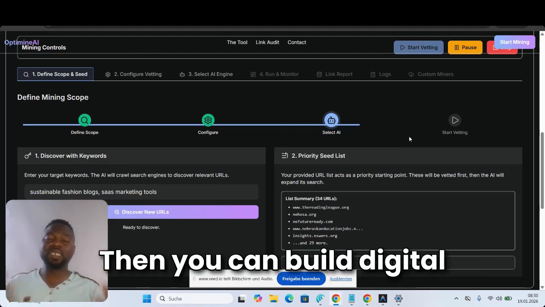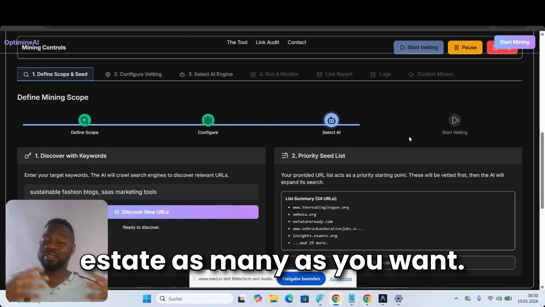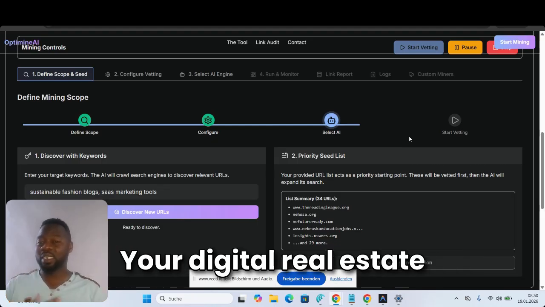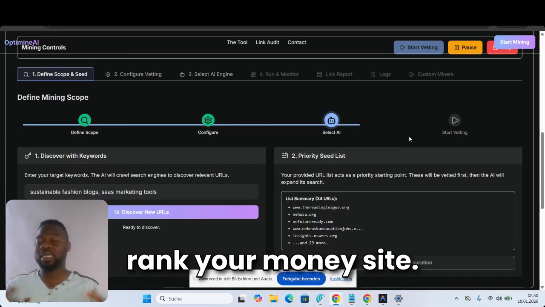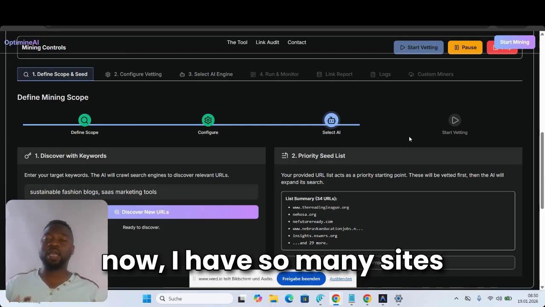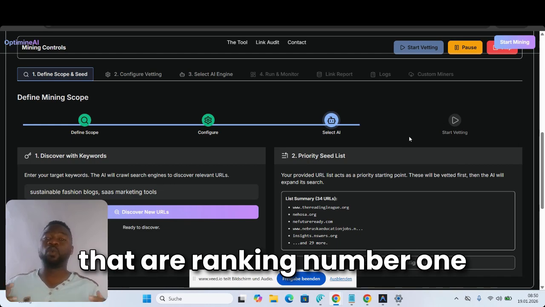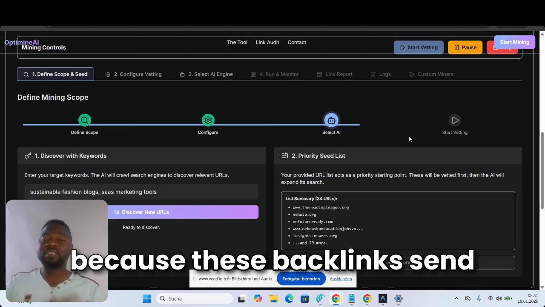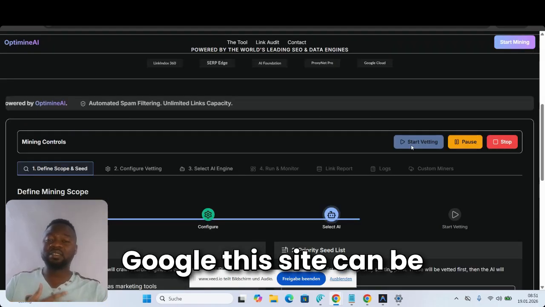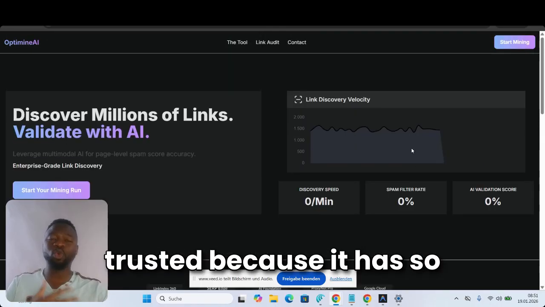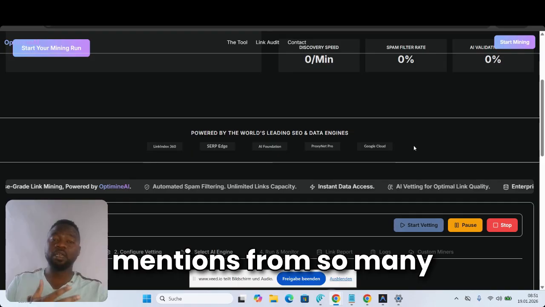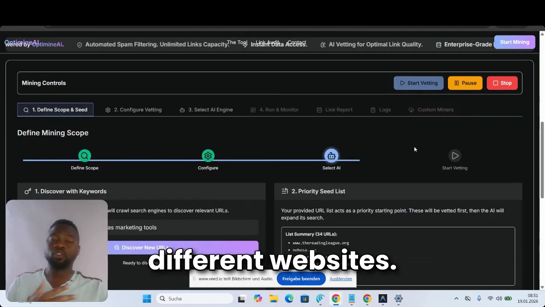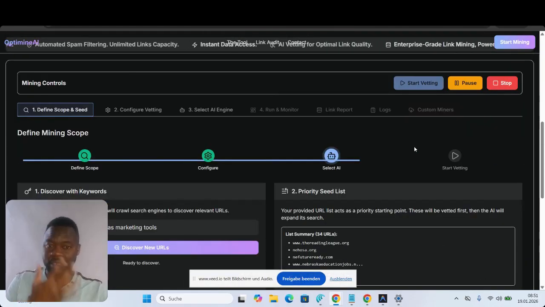Then you can build digital real estate, microsites, as many as you want. You can rank your money site. As I'm talking to you right now, I have so many sites that are ranking #1 and also in the AI overview, because these backlinks send signals to Google and tell Google this site can be trusted because it has so many backlinks, so many mentions from so many different websites. So let me show you how this mining works.